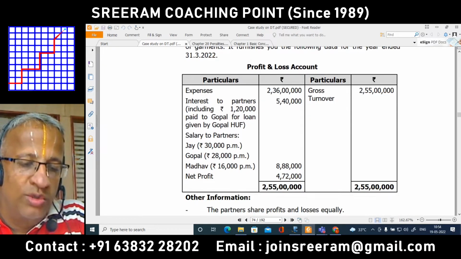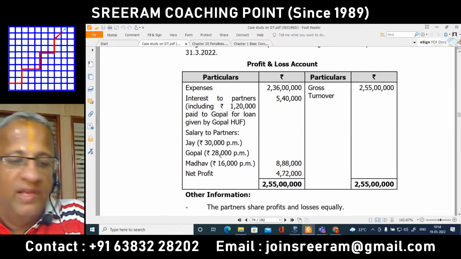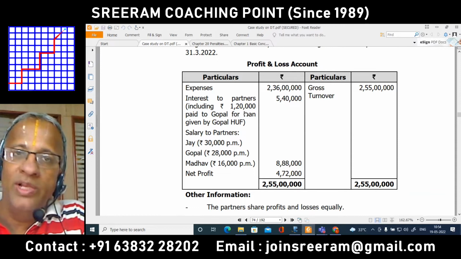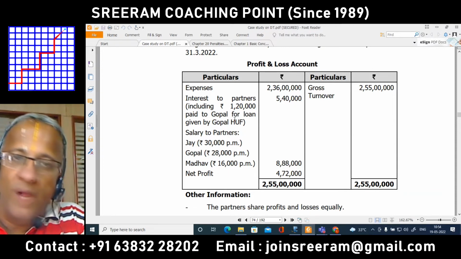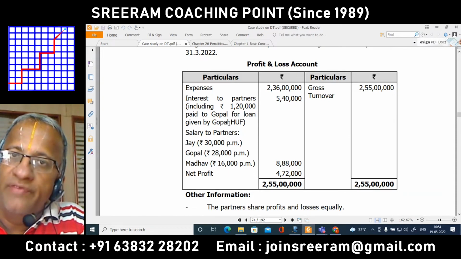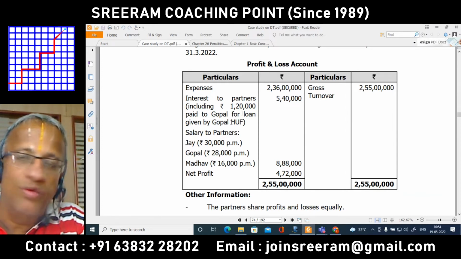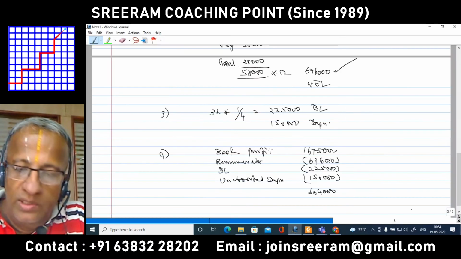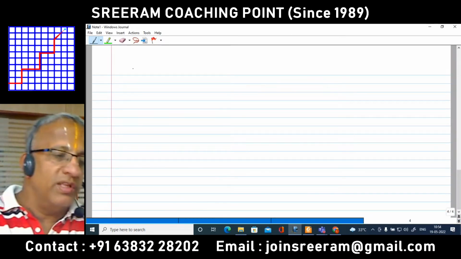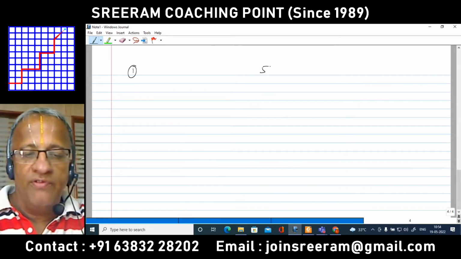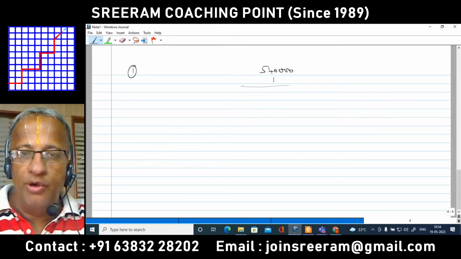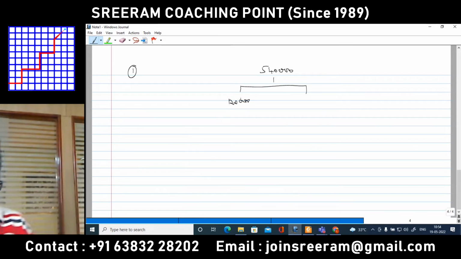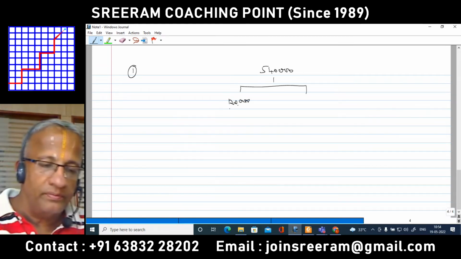So if you just go through the question, we understand 5 lakh and 40,000 is the debit that they have made. Of that, 1 lakh and 20,000 is paid to Mr. Gopal in the capacity of a Karta of the HUF, Gopal HUF. So that will not be coming under any sort of ceiling. Now let us understand for the first alternative, the figure of 5 lakh and 40,000 shall be split into two. So 1 lakh and 20,000 not coming within the ambit of any sort of restriction.